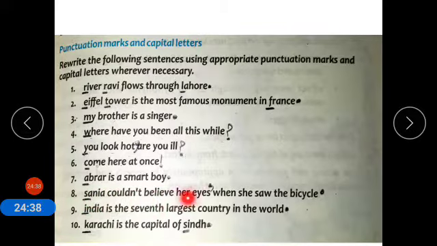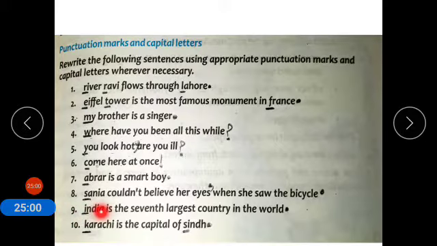Sanya couldn't believe her eyes when she saw the bicycle. So one is a main clause and one is a dependent clause, and we are putting a comma in between them. So it is used for separating clauses. Sanya couldn't believe her eyes, comma, when she saw the bicycle, full stop.